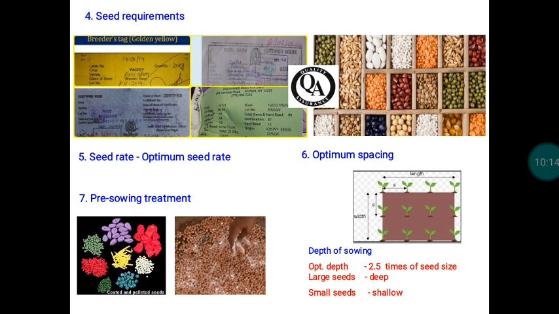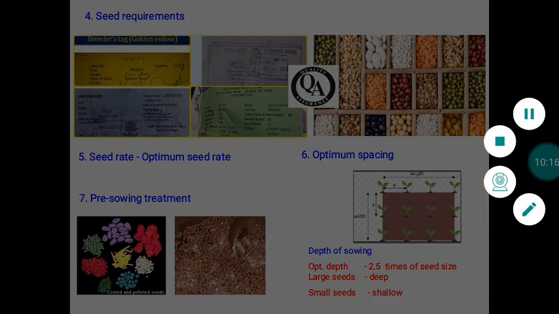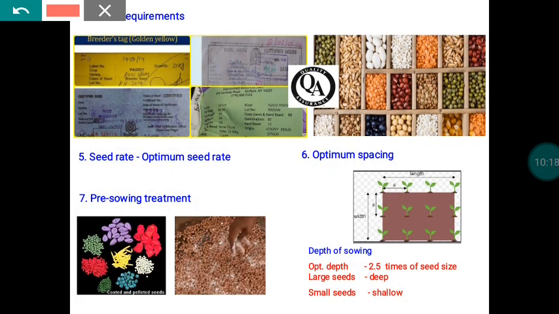And then the next point is that we have to use the optimum seed rate. Optimum quantity we have to use, and optimum spacing also we have to follow. So we have to maintain that optimum population. If it is overpopulation, that also has a problem. If it is underpopulation, that also has a problem. So for getting an assured yield with quality, we have to use that optimum seed rate with optimum spacing.